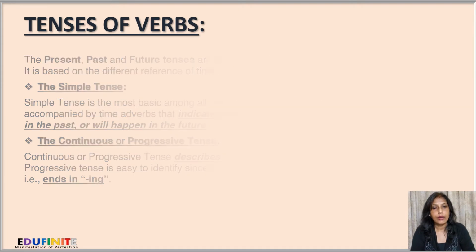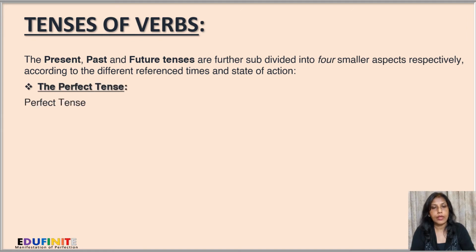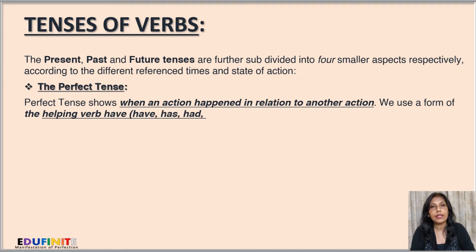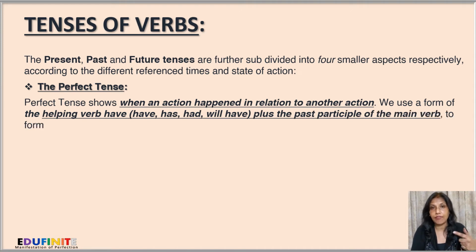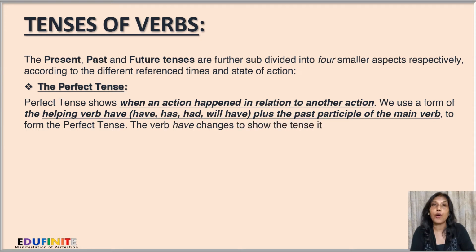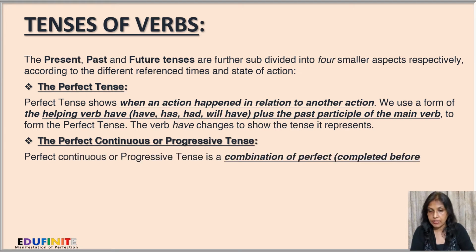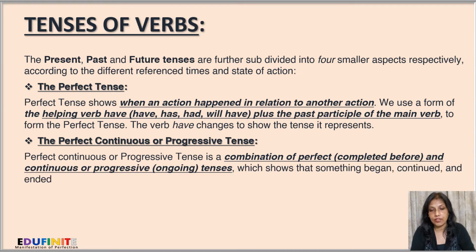Next, the perfect tense. Perfect tense shows when an action happened in relation to another action. We use a form of the helping verb have, that is, it can be used as have, has, had, or will have when and where required, plus the past participle form of the main verb to form the perfect tense. The verb have changes to show the tense it represents. For example, have and has are used in the present tense, had in the past, and will have in the future. The perfect continuous or progressive tense.